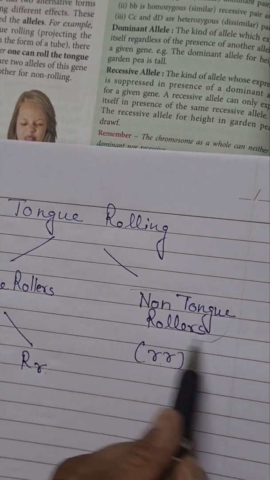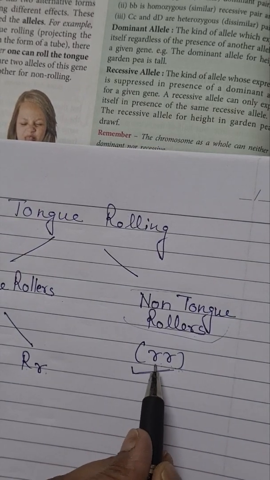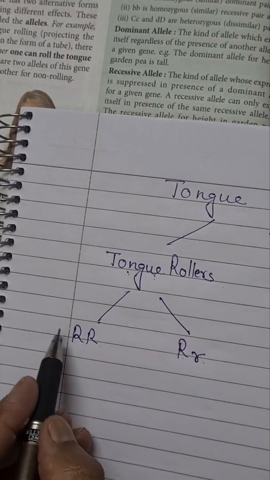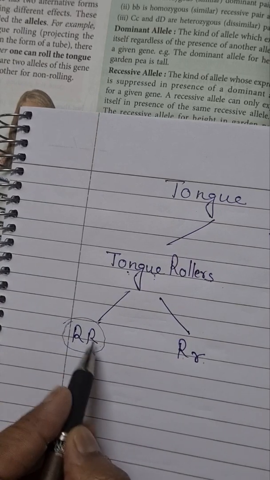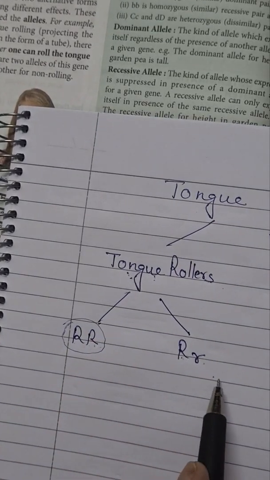So for non-tongue rollers, the genetic makeup is only small r, small r. But tongue rollers have two possibilities, whether they have both the dominating alleles for this trait or one dominating and another recessive.